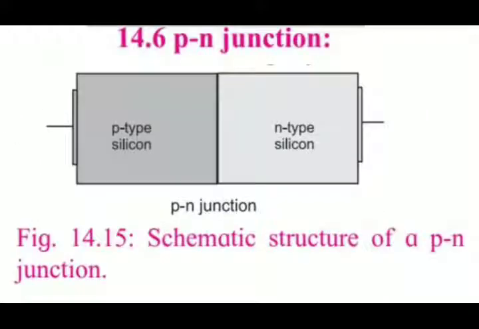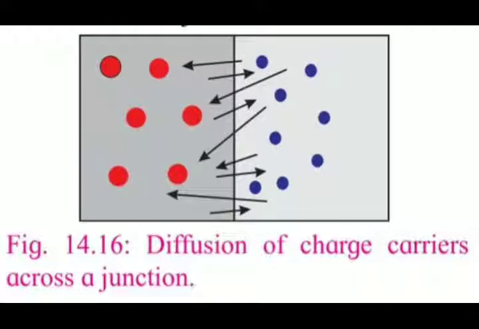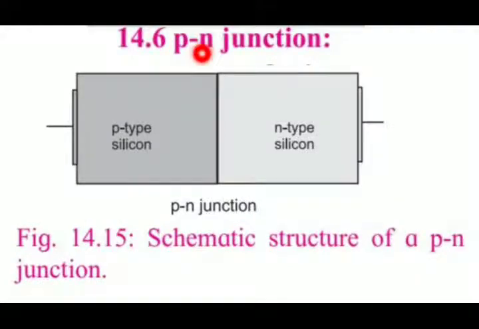Now in today's video lecture we have to study point 14.6, that is the p-n junction. We have already seen what P type and N type semiconductors are. Now, what is a p-n junction?